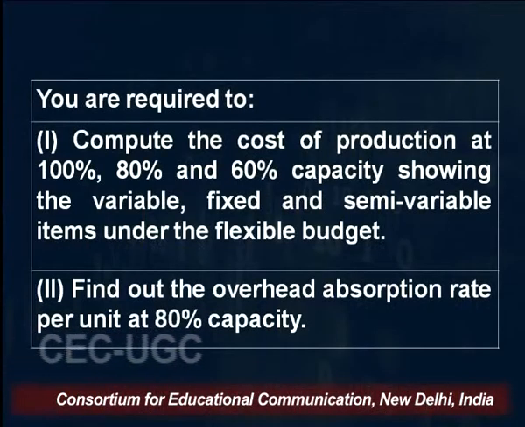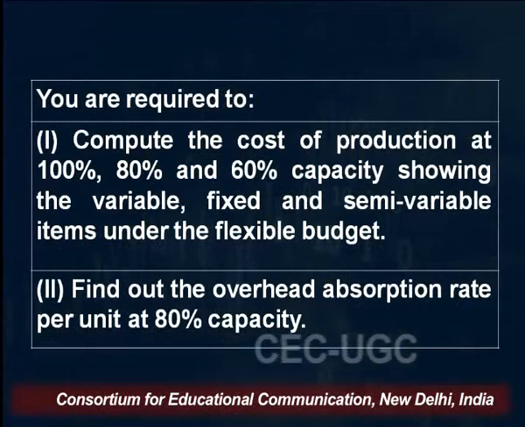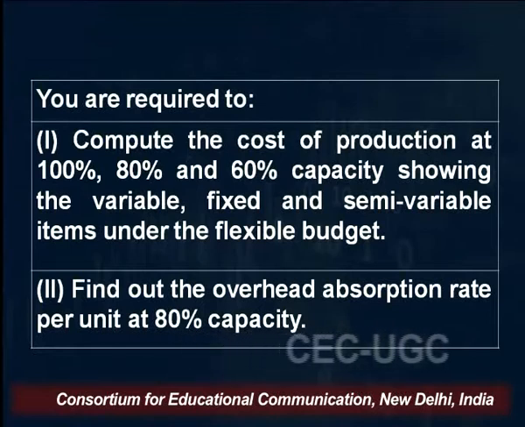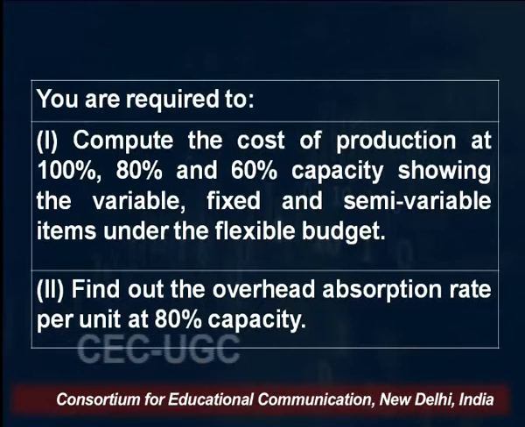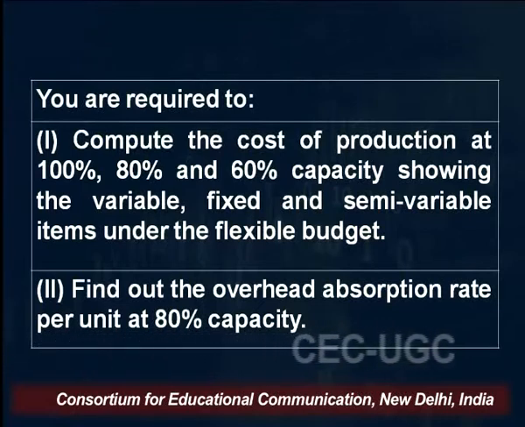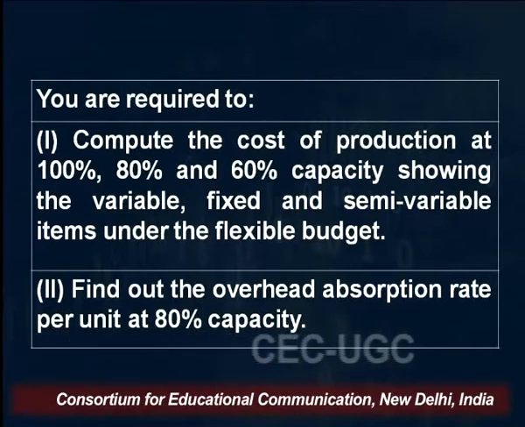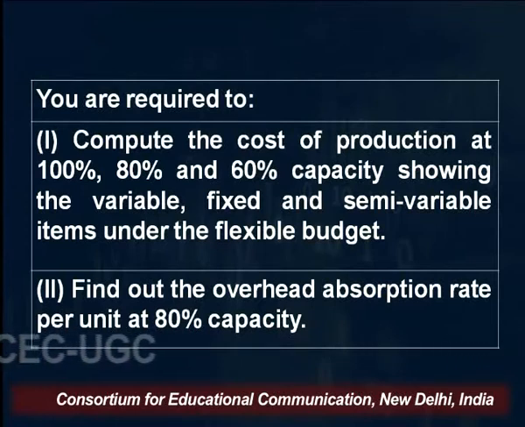So what we have to do is compute the cost of production at 80% level, 100% level and 60% level. What we are given is the costs at 70% and 90%. At 70% we are producing 2,800 units, right? At 90% we are producing 3,600. So we have to make a flexible budget, which means we have to prepare three budgets. One at 100% capacity level, the other at 80% capacity level, and the third one at 60% capacity level, right? Showing the variable, fixed and semi-variable items under the flexible budget.